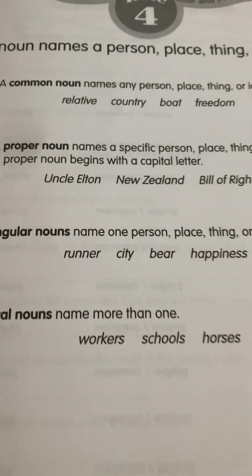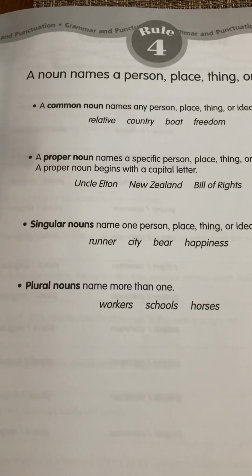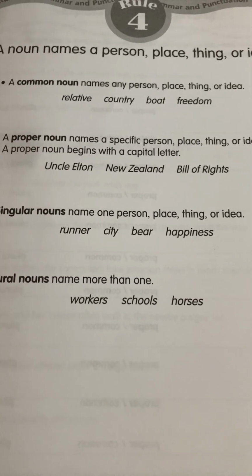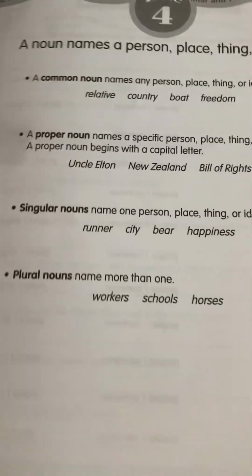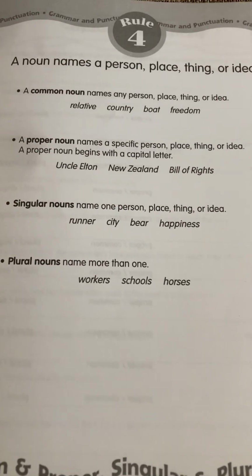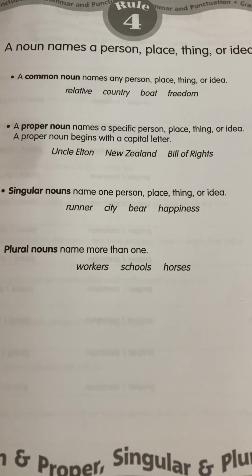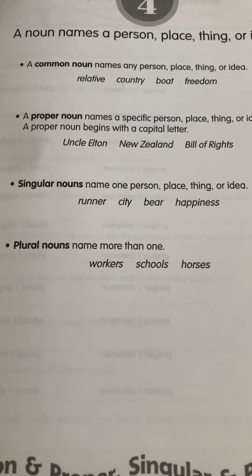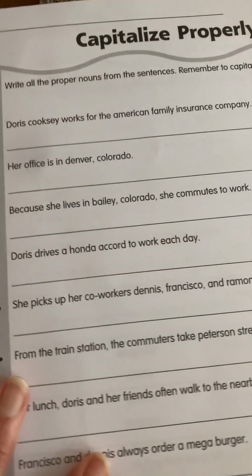So I don't think there's anything in there that's tricky to understand. Where it gets tricky for you, and I'm seeing this in your writing, is to actually remember that capital letters are important, okay? And to be sure that you are adding capital letters for proper nouns. Okay, let's check your pages.